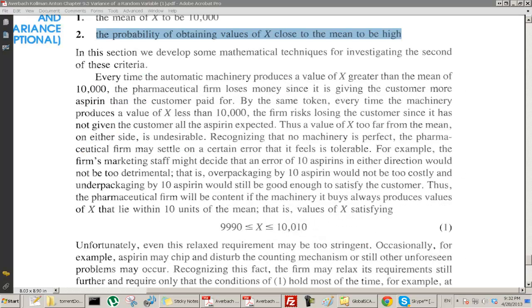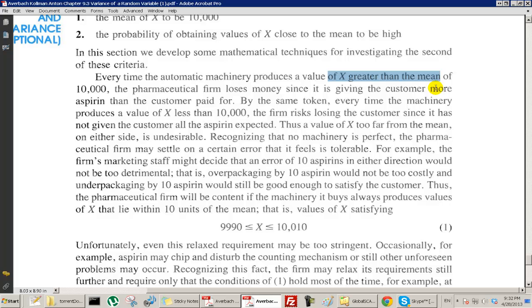So first they say that it's not good to package too many. It's not good to have more than 10,000, and it's also not good to have less than 10,000. So if X is much greater than the mean, then you're giving the customer more aspirin than they paid for, and if X is less than the mean, then you're losing money. So you don't want either of those. So the first approach would be recognizing that no machinery is perfect.